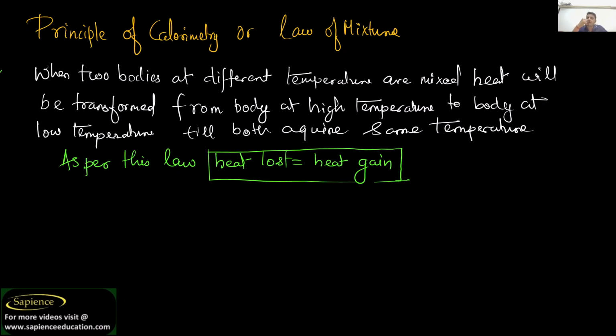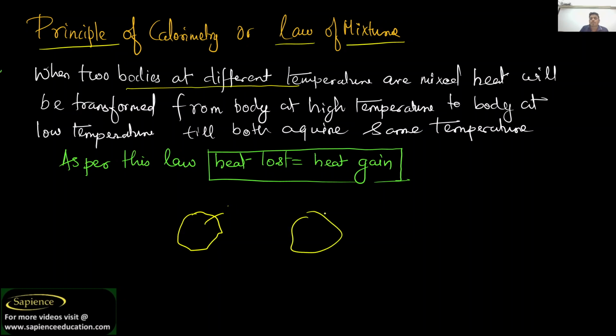Now what is the principle of the calorimeter? The principle is very important, because most of the numericals will come from this basic principle, the principle of calorimeter or law of mixture. According to this, when two bodies at different temperatures, let this be body 1 and this be body 2, are mixed, heat will be transferred from the body at high temperature to the body at low temperature.